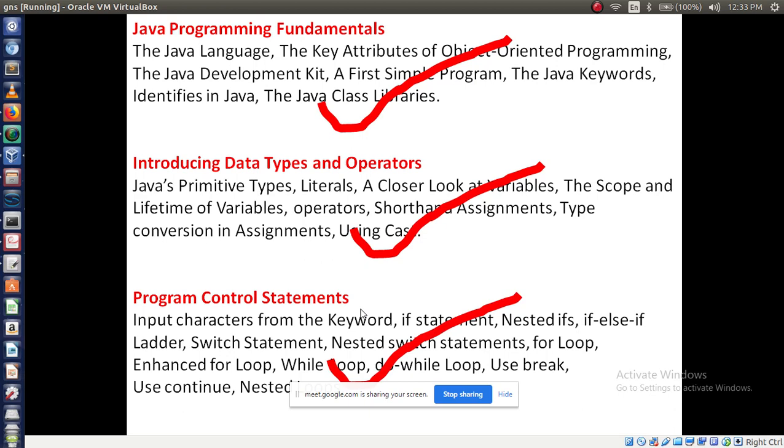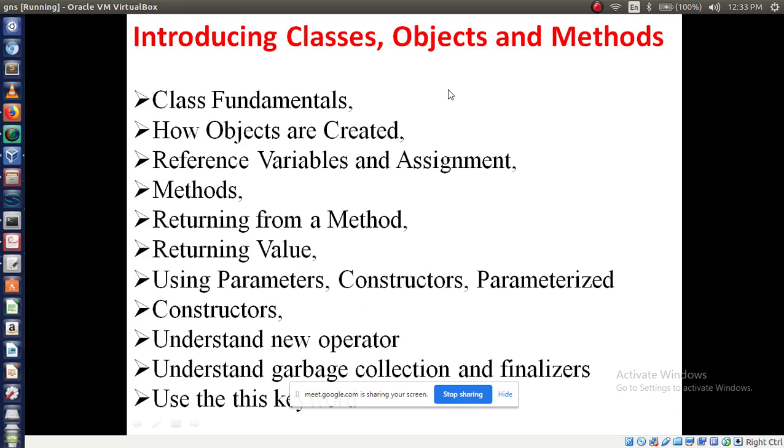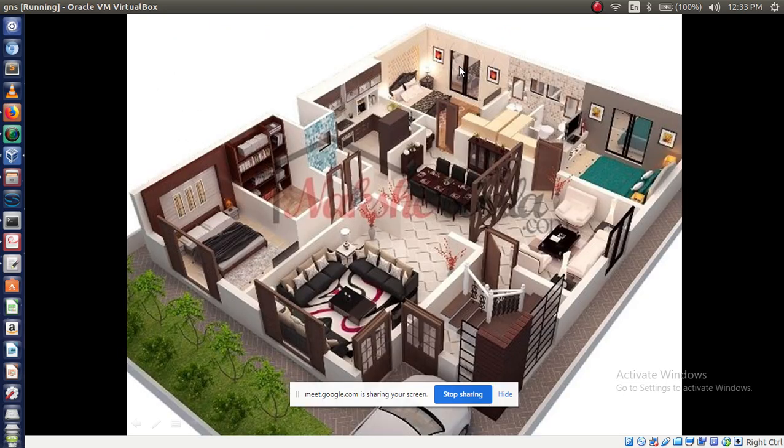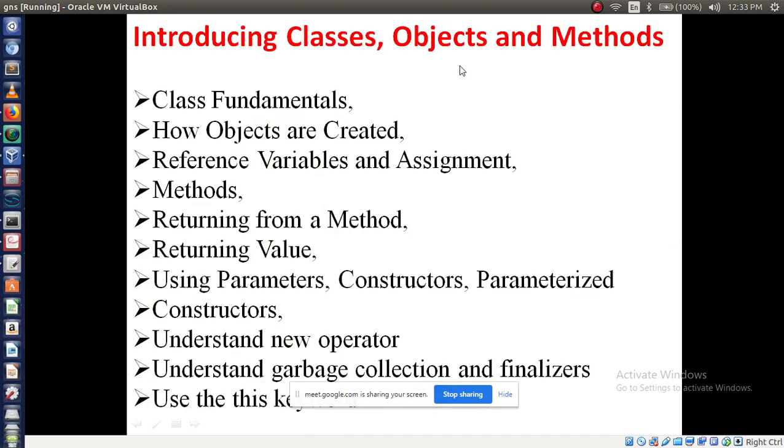Okay, in that, today we will discuss the 4th concept, that is introducing classes, objects and methods. Whatever you have studied in the previous examples, those are all basic programs, totally basic programs. Now real Java programming will start from this slide.